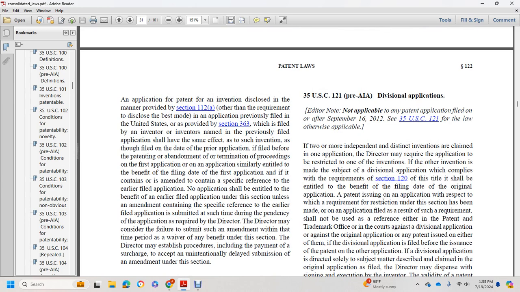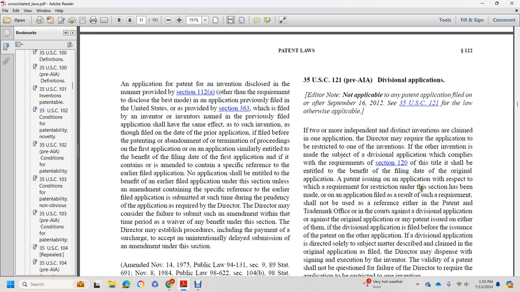Title 35 U.S. Code 121, Pre-America Invention Act, Divisional Applications. If two or more independent and distinct inventions are claimed in one application, the Director may require the application to be restricted to one of the inventions. The other inventions may be made the subject of a divisional application which complies with the requirements of section 120 of this title, and shall be entitled to the benefit of the filing date of the original application. A patent issuing on an application with respect to which a requirement for restriction under this section has been made,